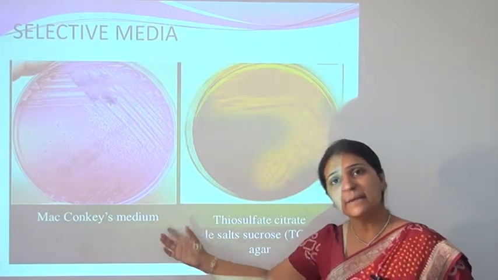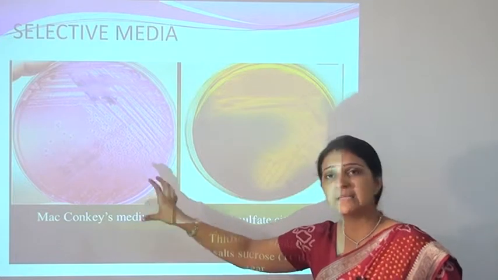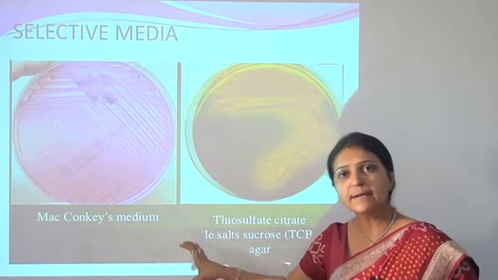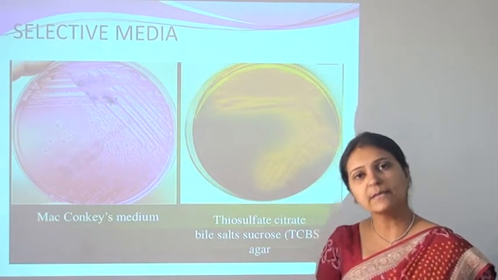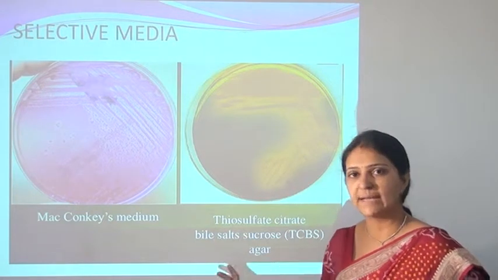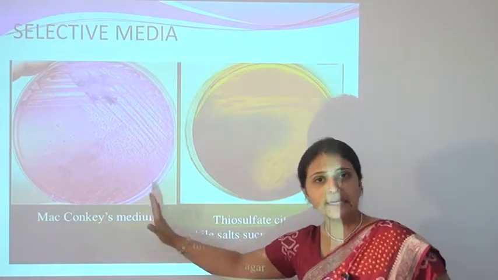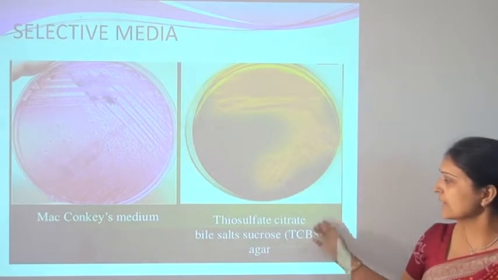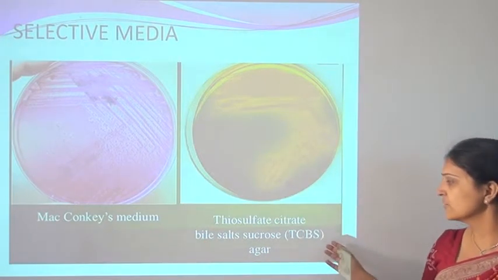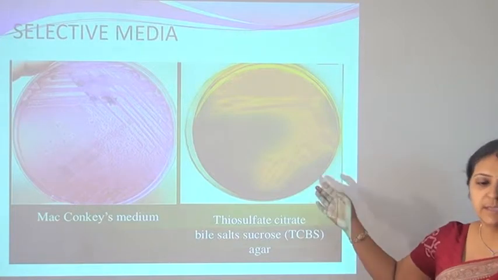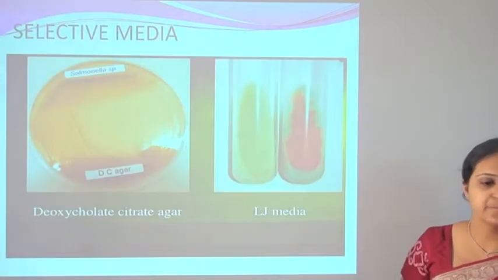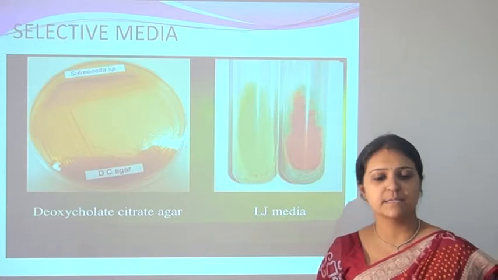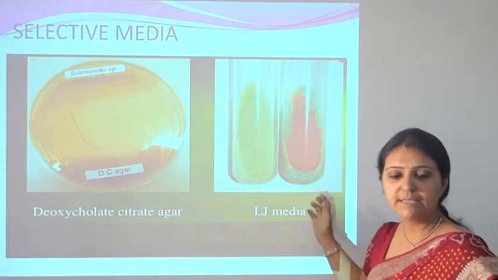Gram-positive bacteria will be eliminated because this medium possesses bile salt, and this bile salt is the inhibitory agent for the growth of gram-positive bacteria. So gram-negative growth will be enriched and gram-positive growth will be eliminated. Another is the thiosulfate citrate bile salt sucrose agar, used for the growth of Vibrio cholerae. Another is the deoxycholate citrate agar, and another is the Loewenstein-Jensen media.